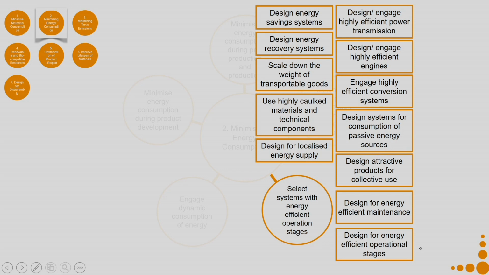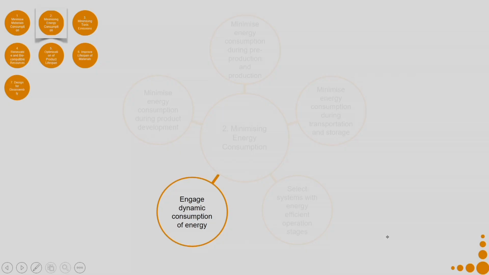Not necessarily you have to do all of these. You can apply some of these, whichever is applicable, and any other strategy which you think can be applicable for your context.